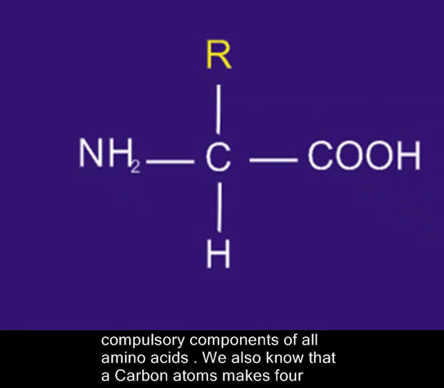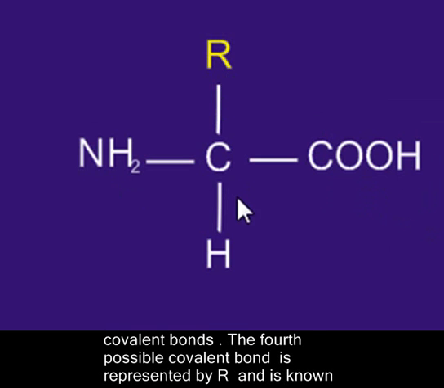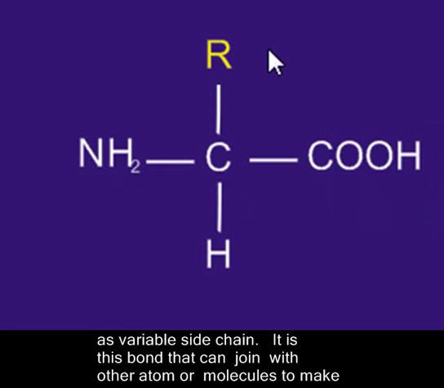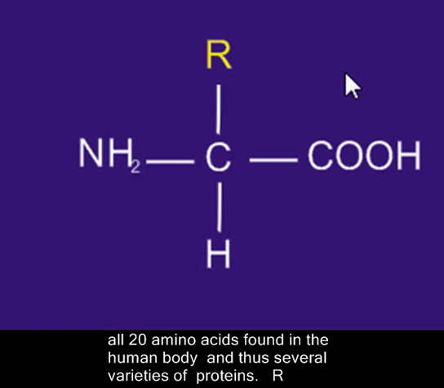We also know that a carbon atom makes four covalent bonds: 1, 2, 3, and 4. The fourth possible covalent bond is represented by R and is known as variable side chain. It is this bond that can join with other atoms or molecules to make all 20 amino acids found in the human body, and thus several varieties of proteins.